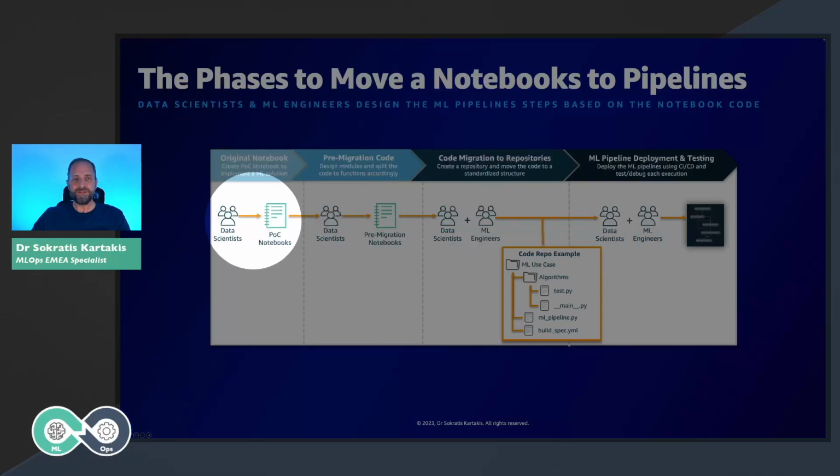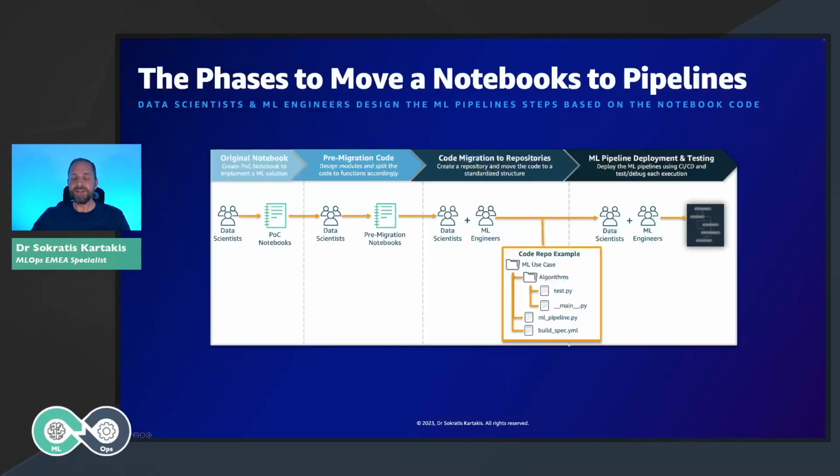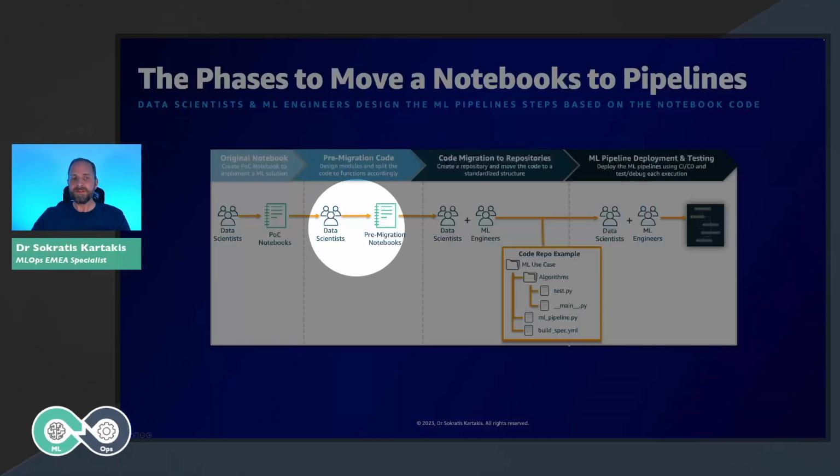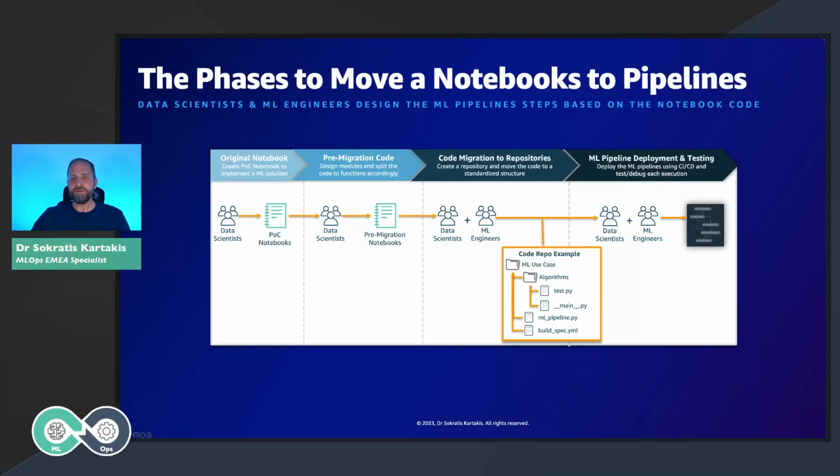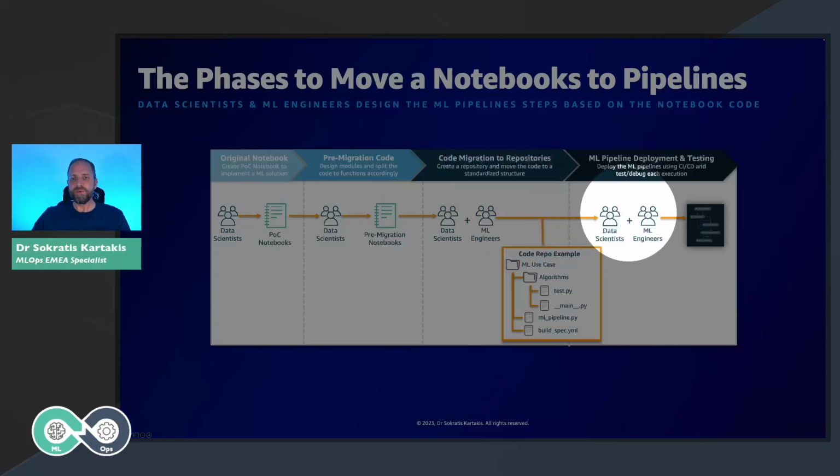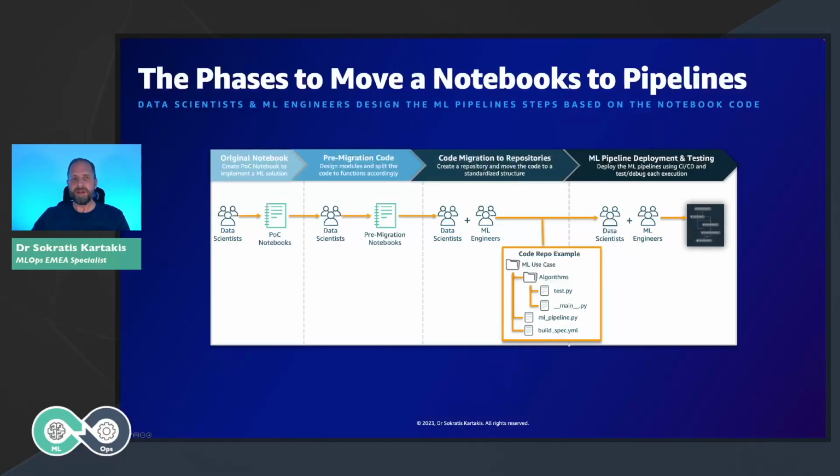At the beginning, as we said, we have data scientists that create their own notebooks. Then in the next phase, which I call the pre-migration code phase, the data scientists need to prepare their code and improve its quality by creating functions, creating specific modules, and creating unit tests and error handling. Then the next step, after we have these notebooks in a certain format, is to move this code into specific repositories. And this is the time when data scientists and ML engineers collaborate together. Later on, the data scientists and ML engineers work on these repositories to create the different ML pipelines.